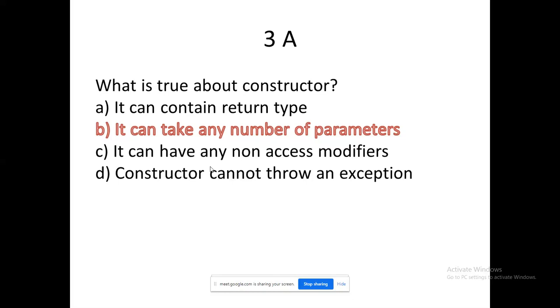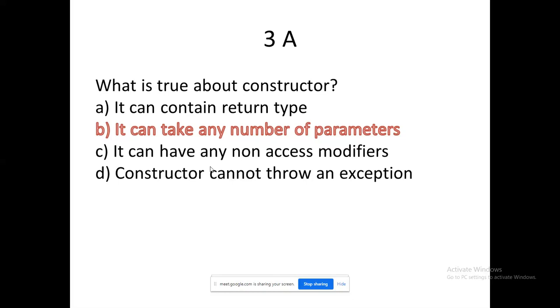It can have any non-access modifiers; there is no role of modifiers. Modifiers means we have a set of modifiers available: private, public, protected. These are the preliminary modifiers that we will be using with all types of methods and classes. Shamini ma'am will give you a detailed review while she handles inheritance.